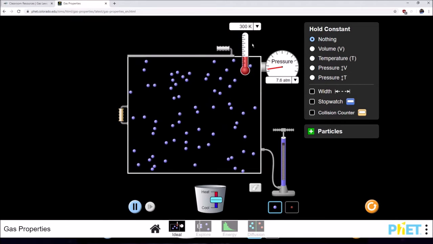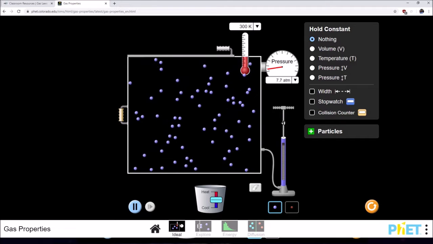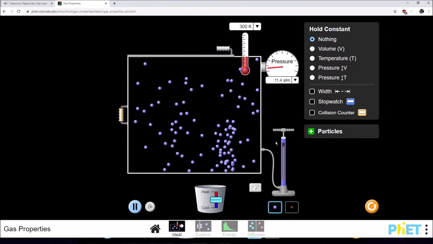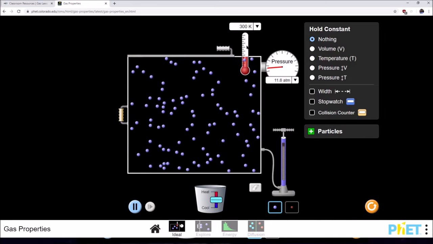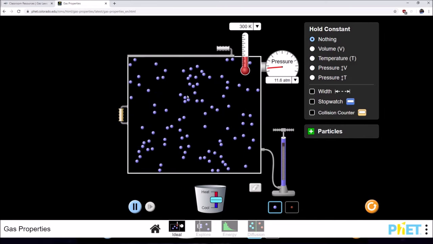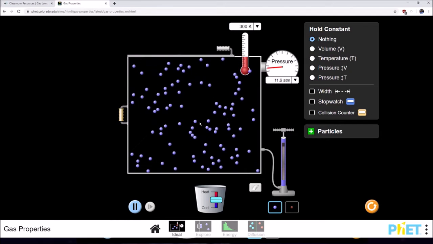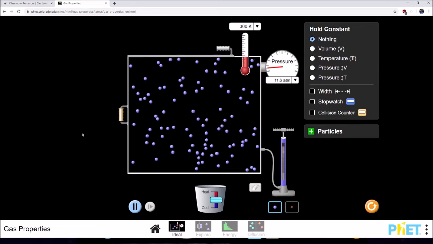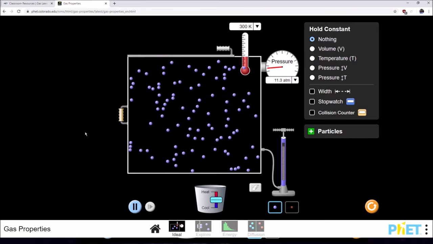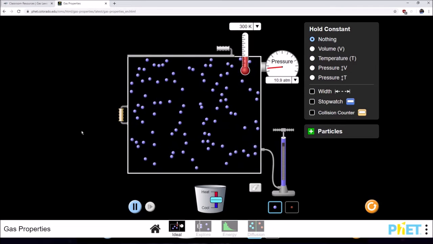As you can see, temperature hasn't changed. If I add more particles, there's more pressure. Temperature still hasn't changed, which means the average kinetic energy, so the average motion between these particles, is still the same as before. So those are the assumptions we make with this model.